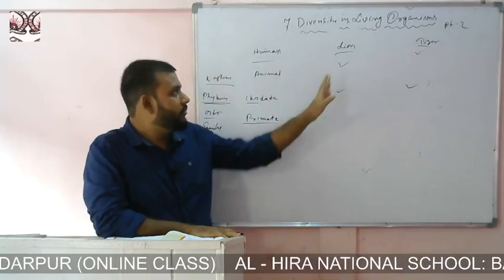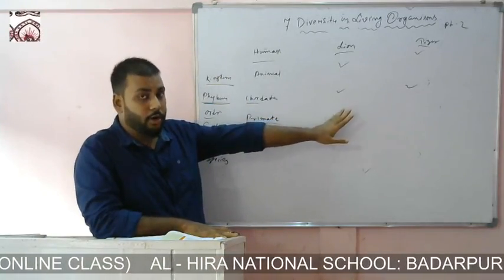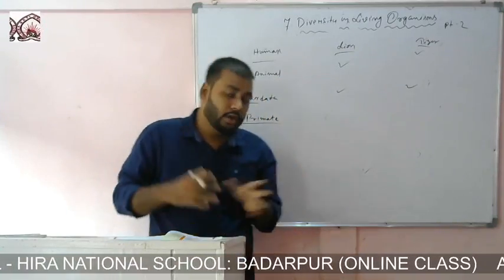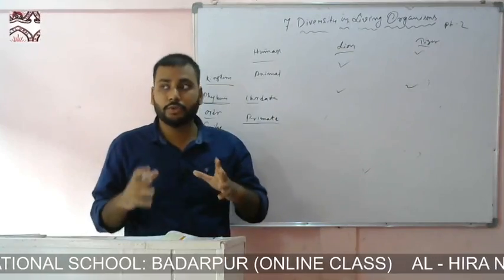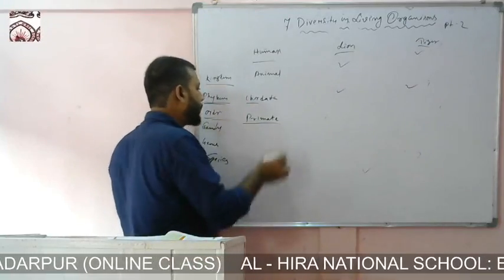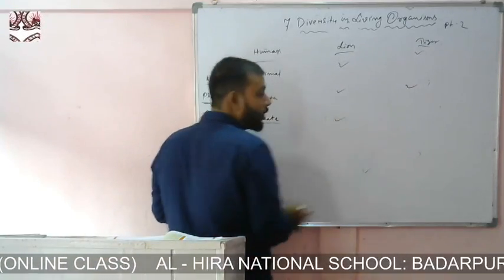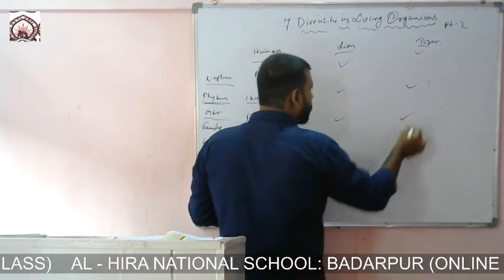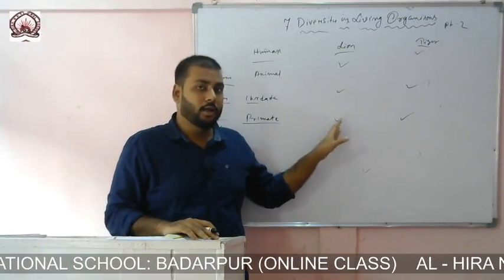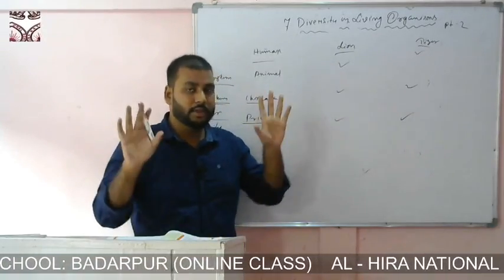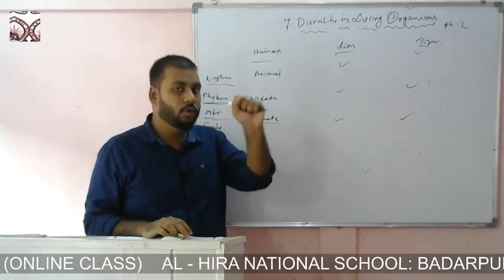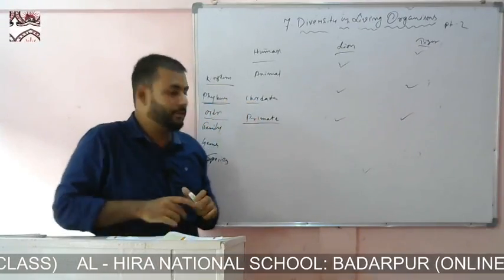The others are not primates. Primates are those organisms which use their forelimb to grasp, to hold something. So human is order primate. Lion is not of order primate. Tiger, is it a primate? No, because they use their forelimb, their front leg, to run. But humans use their forelimb to hold and grasp something.